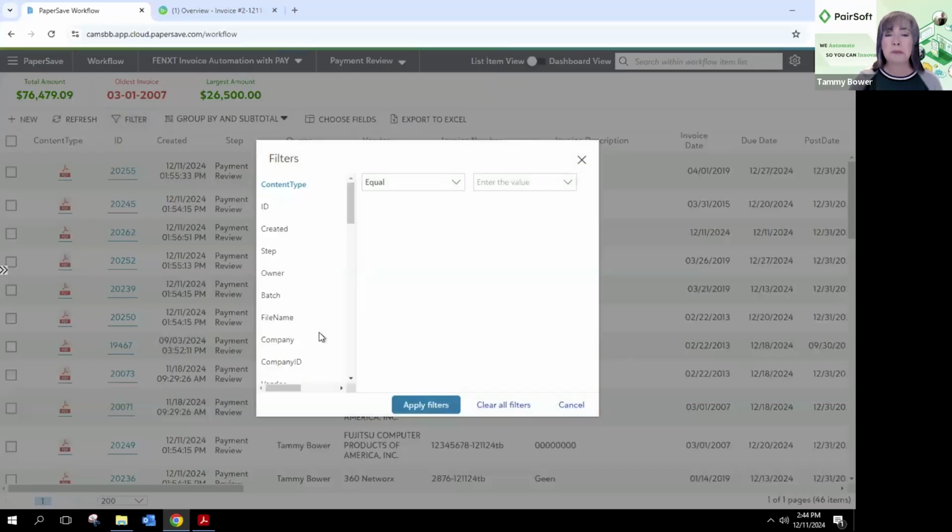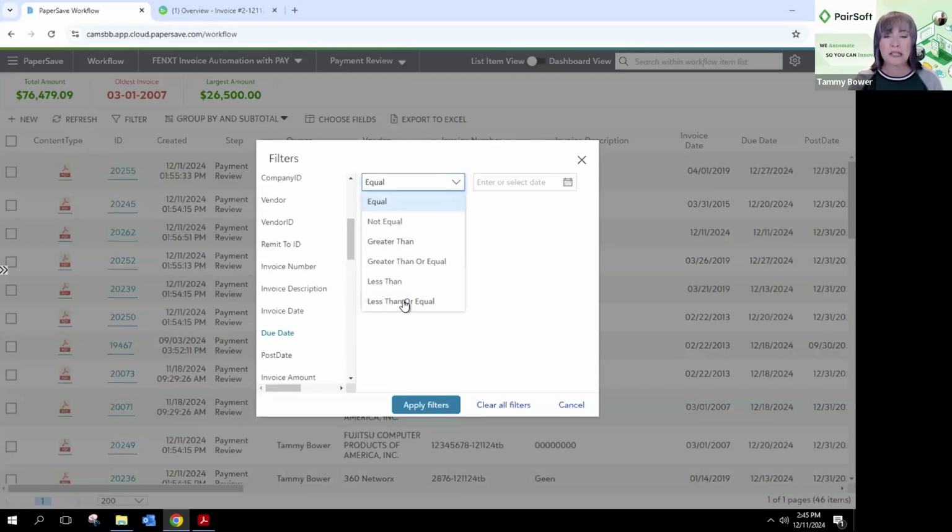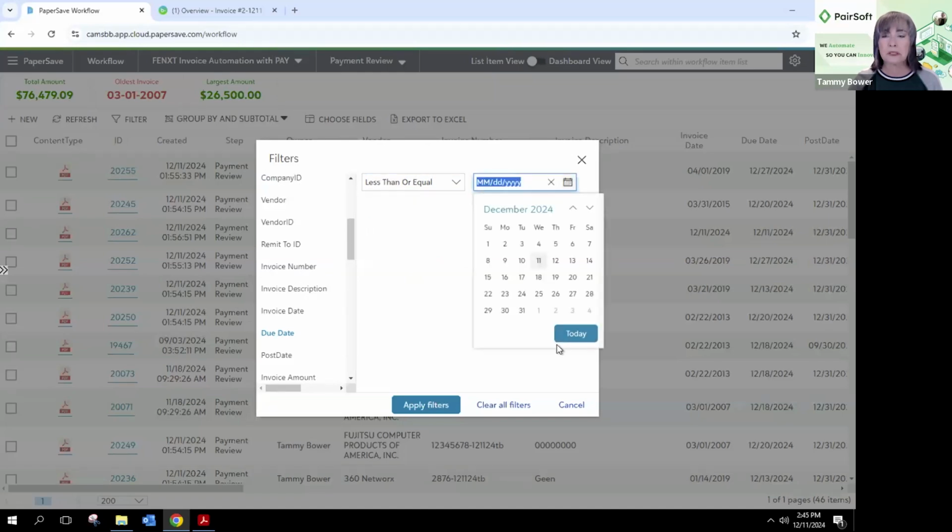But let's go ahead and build that batch. And again, I'm just going to do it by dollar amount, or excuse me, by due date. You can do it by dollar amount, maybe by bank account. Where do you want to pay this out of? Due date. You can have a combination of filters here. I'm just going to narrow it down again, let's go out again to the 16th.